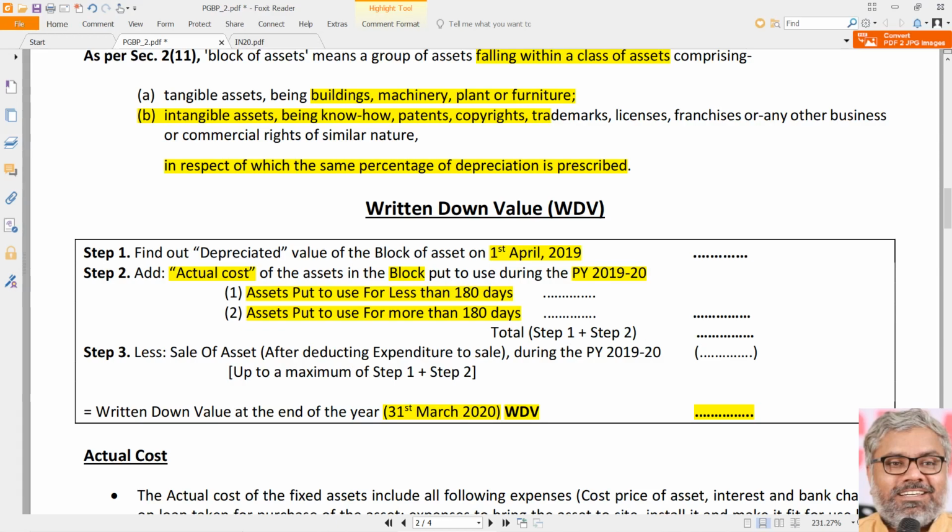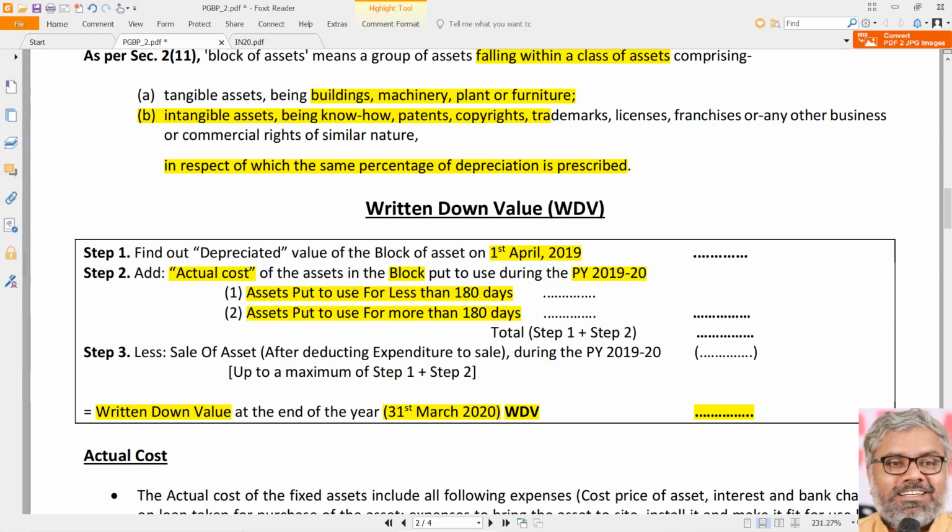If a computer is purchased and put to use for 180 days or more, then the 40% rate of depreciation is applicable for the entire year. This is another important point we have to keep in mind. We are not going to calculate any time-based depreciation here. Depreciation is calculated on the entire amount. That is why, while we are talking about the computation of ending written down value on which we have to provide depreciation, we are not even talking about depreciation.